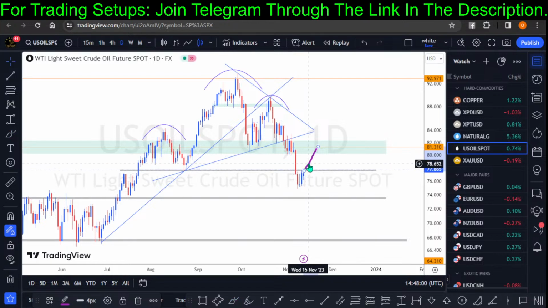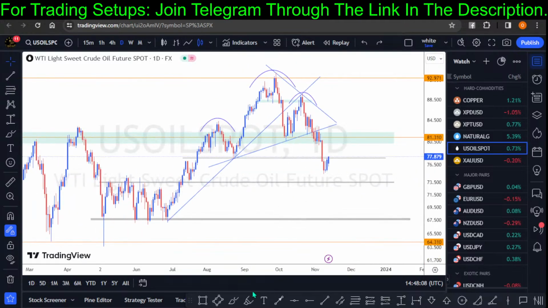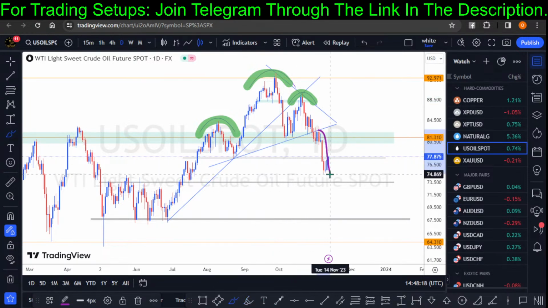But before that, I'll make sure I try to protect some profits. I am not yet going out of this trade because I'm acting based on this pattern we had right there. This pattern is too wide for this small short entry.